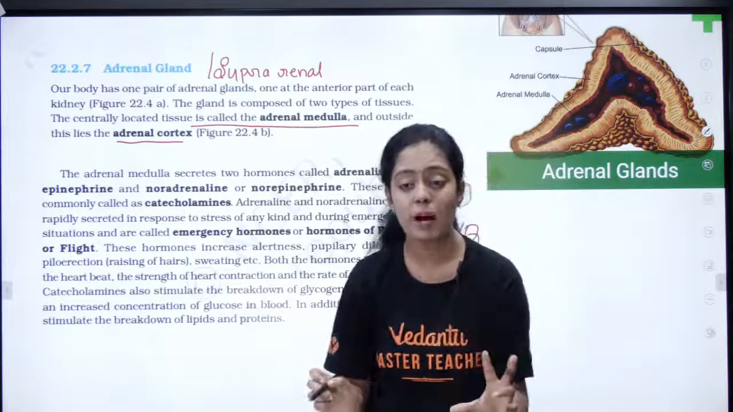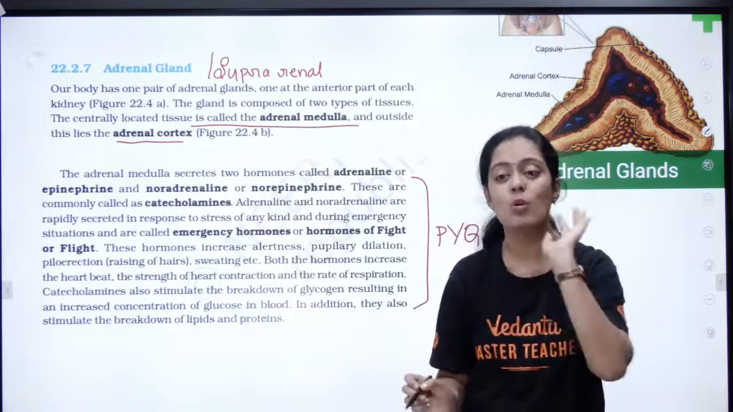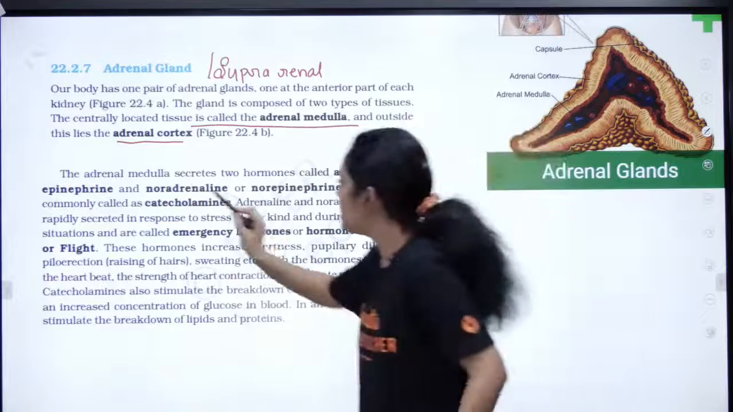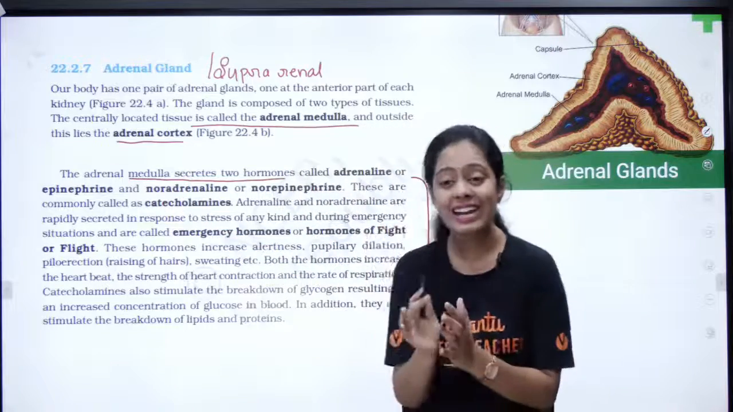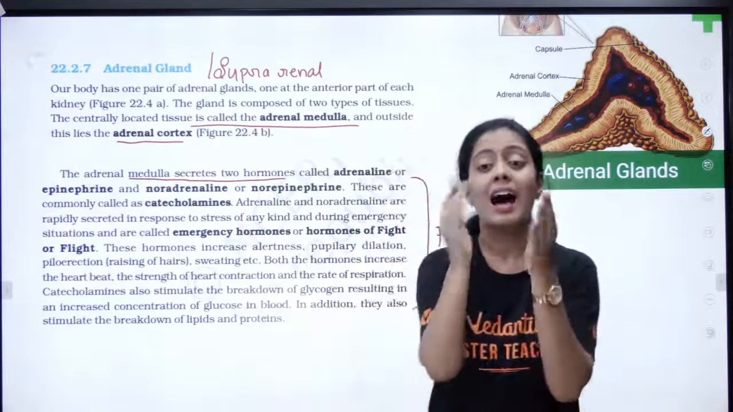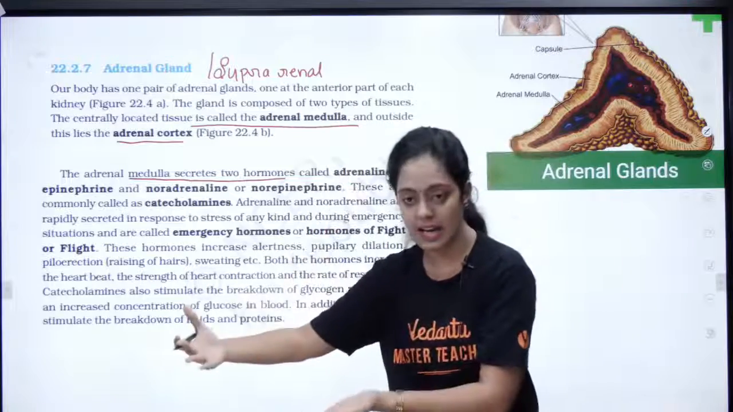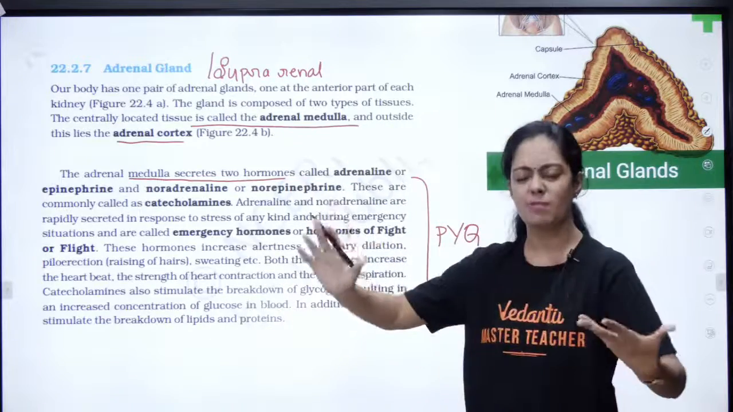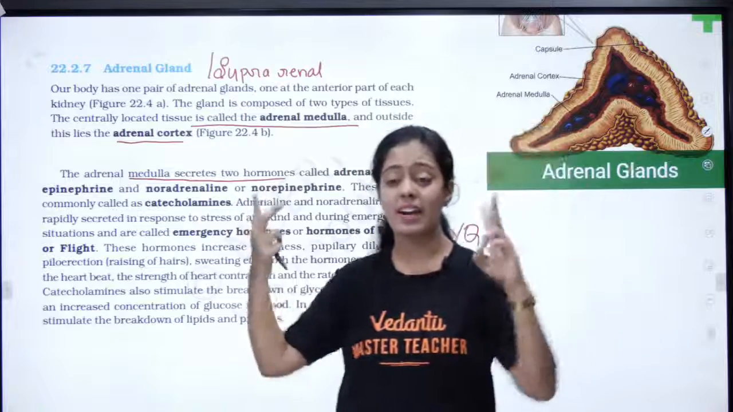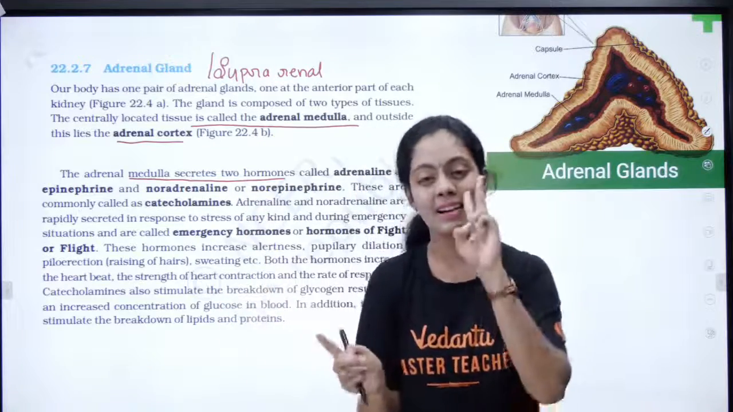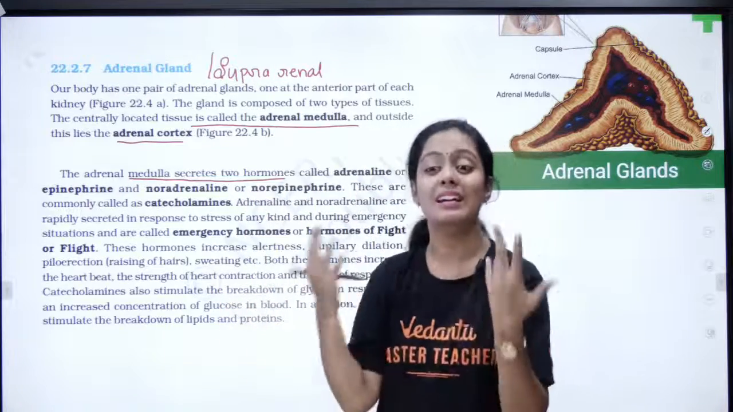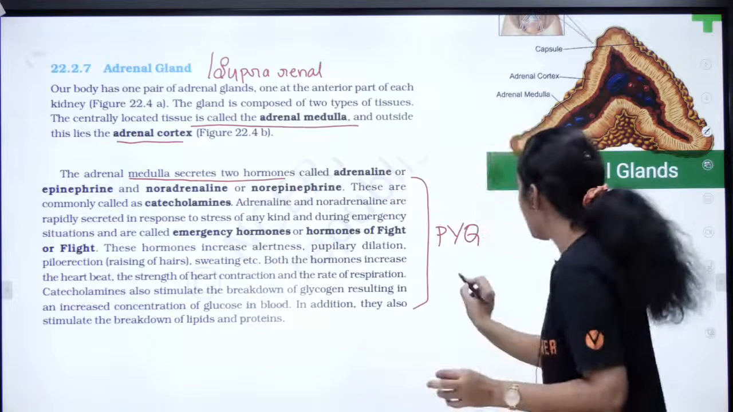Now first we are going to see the adrenal medulla. This adrenal medulla secretes hormones called adrenaline, noradrenaline, epinephrine, norepinephrine. Ma'am, you are saying 4 hormones after saying 2 hormones? No, pasangala, there are just 2 hormones with different names.